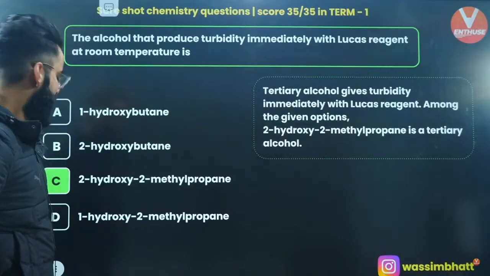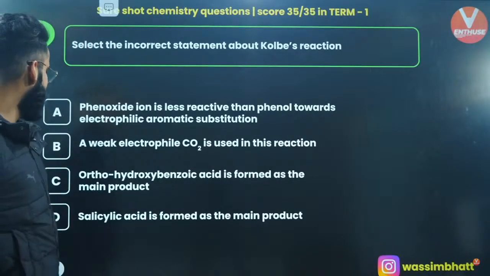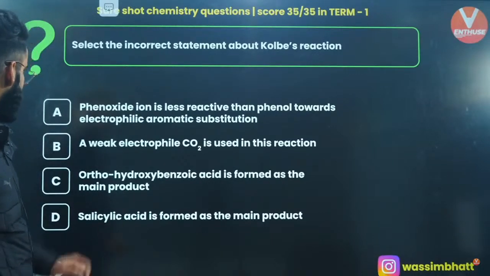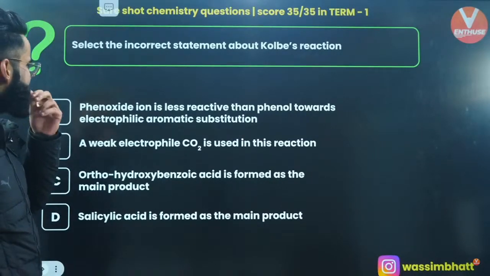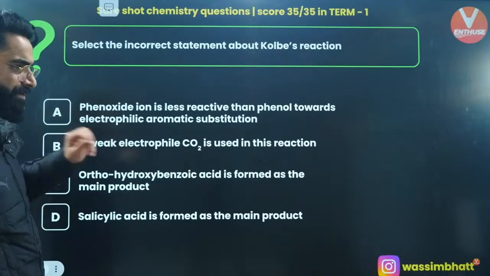Okay? Perfect. Moving on to one more. Let's select the incorrect statement about Kolbe's reaction. Phenoxide ion is less reactive than phenol towards electrophilic aromatic substitution. Is it right or wrong?